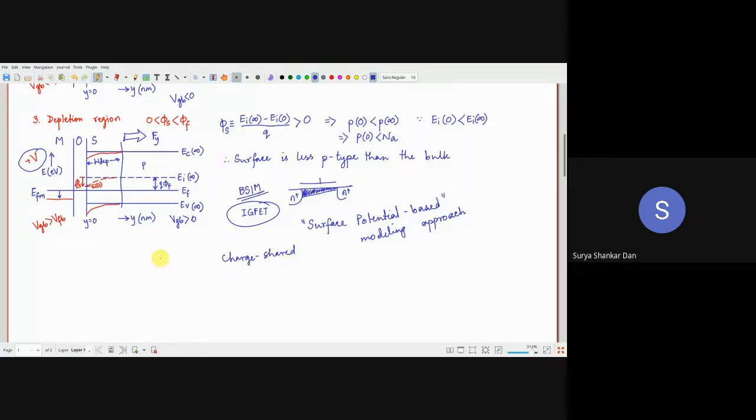As you can see here, we are speaking about VGB instead of VGS. In the case of the Berkeley model, everything was with respect to VGS, VDS and all that. But over here, we are speaking in terms of VGB. We have not put the source yet. So in the charge sharing model, we essentially speak everything in terms of VDB, VGB and all that. This charge sharing based modeling approach of the MOSFET gives us a better insight into the capacitances of the MOSFET.